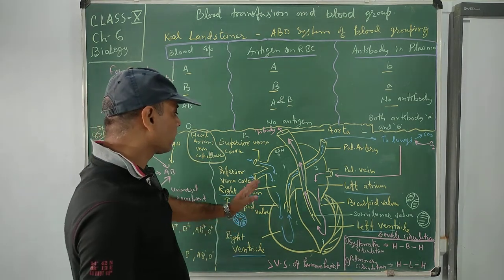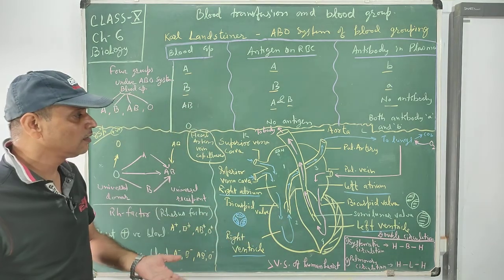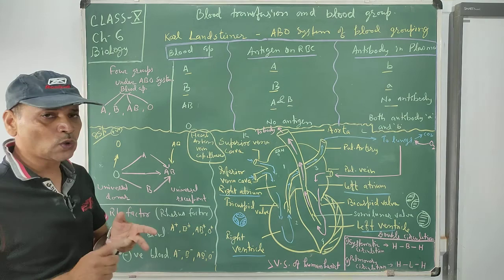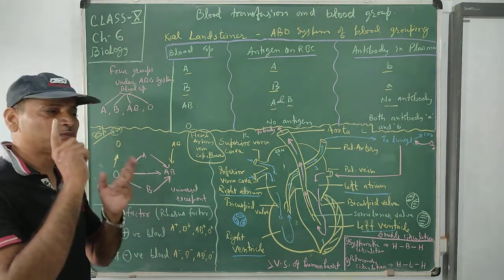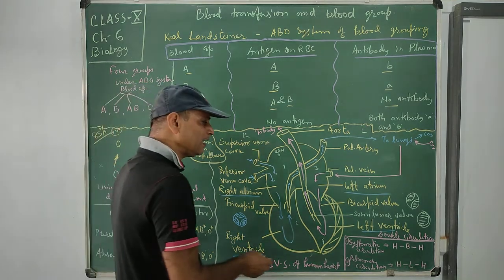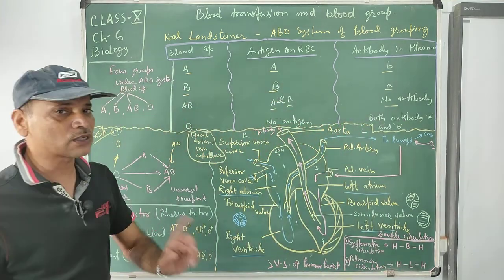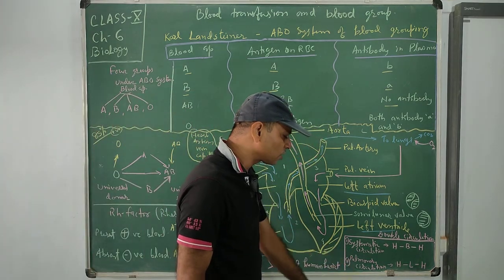Now see what happens in our heart when it sends blood to the lungs, and after that to the body. Blood is sent from the heart to the lungs and from the heart to the body. That's why the circulation of blood here is called double circulation. What is double circulation? It has one systemic circulation and one pulmonary circulation.